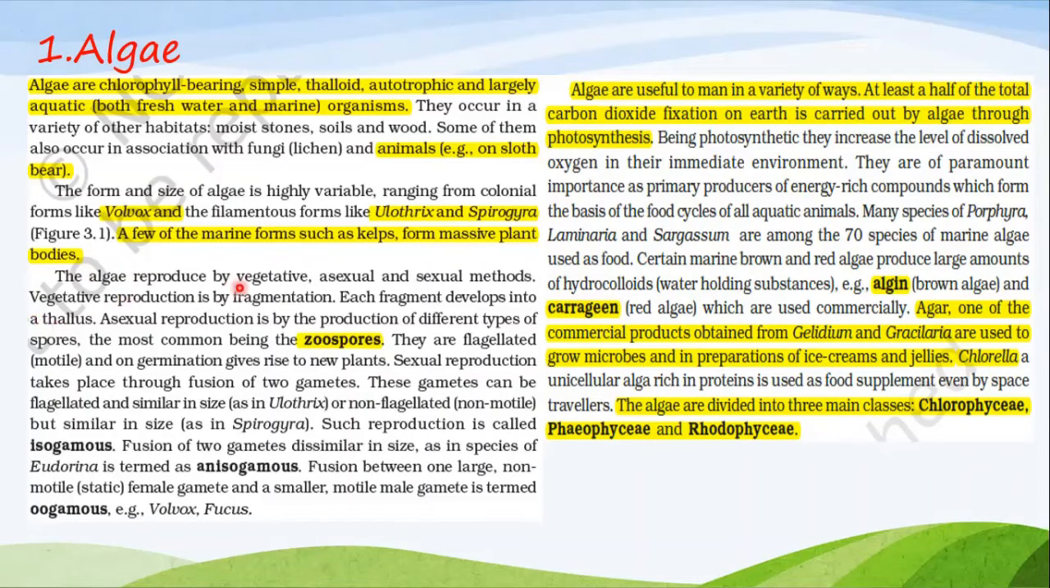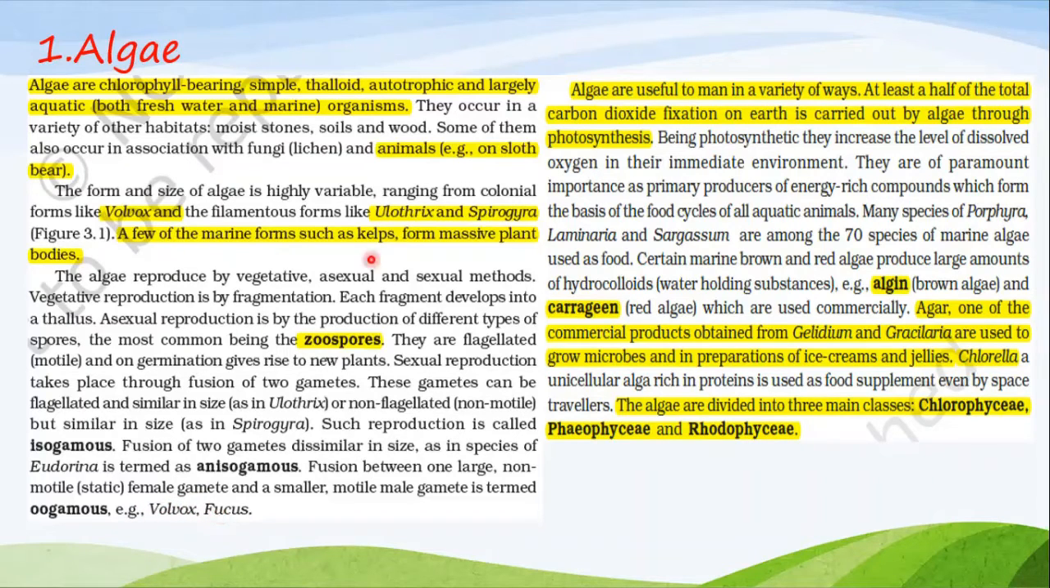The algae reproduce by vegetative, asexual, and sexual methods. Vegetative reproduction is by fragmentation. Each of the fragments develops into a thallus. Asexual reproduction is by the production of different types of spores, the most common being the zoospores. This is important. Most common spore is zoospore. They are flagellated or motile, and on germination give rise to new plants. Examples of algae are Volvox and Fucus.